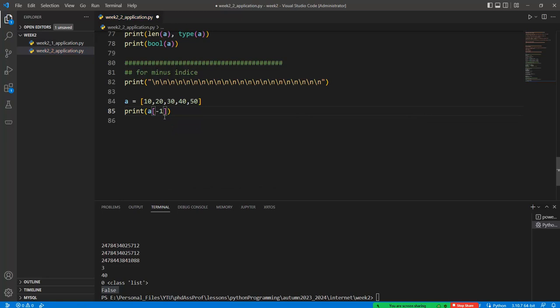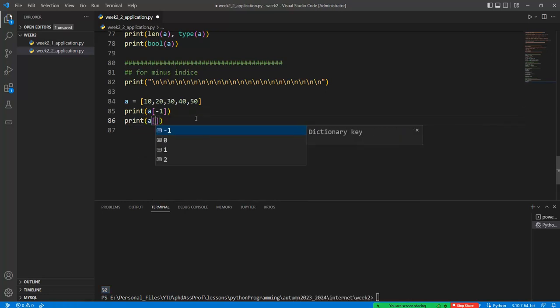What if I run this code? Firstly, you need to understand that in C or C++ we don't have any negative index, even if it's the type of integer. But in Python, we have this feature. 50 is seen on the terminal page like this one.